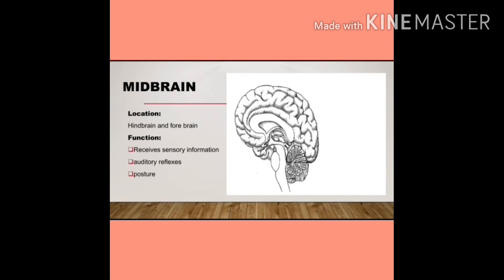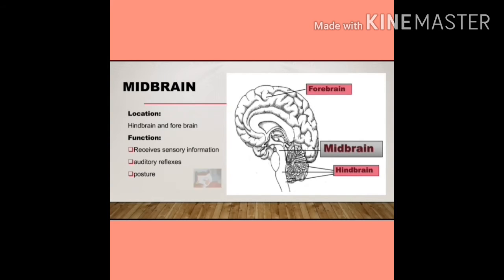Students, in this lecture, we will study the remaining parts of the brain and spinal cord. The second part of the brain is the midbrain. It is located between the forebrain and hindbrain. It receives sensory information and sends it to the appropriate part of the forebrain. It also controls auditory reflexes, meaning reflex in response to a sound, like closure of eyes by a sudden sound. Posture, meaning sitting and standing position, is controlled by the midbrain.